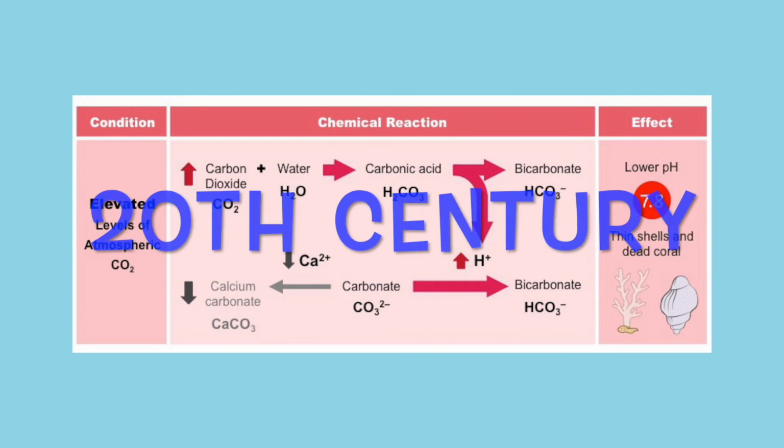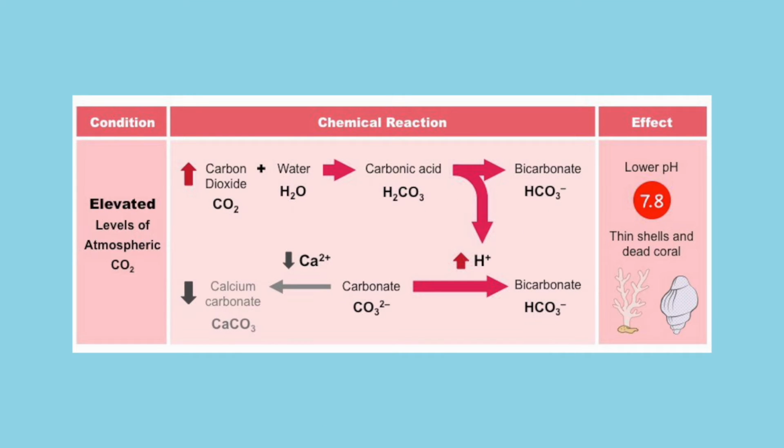In the 20th century, carbon dioxide concentrations still increased. This increased carbon dioxide reacts with water in the oceans. The product that is formed is called carbonic acid. This carbonic acid falls apart into bicarbonate and a hydrogen ion. This hydrogen ion reacts with carbonate to form more bicarbonate. These carbonate ions are normally used to build corals, mollusks and other marine calcifiers.